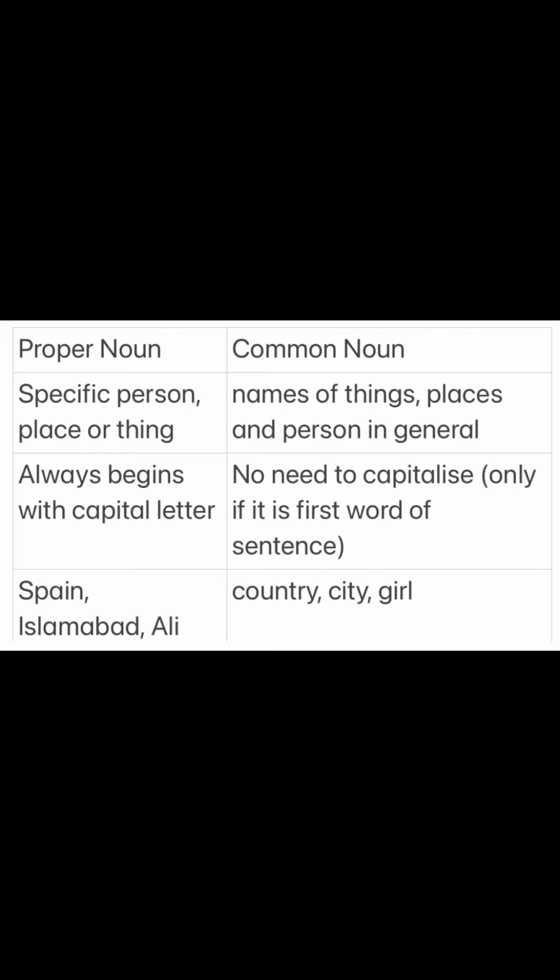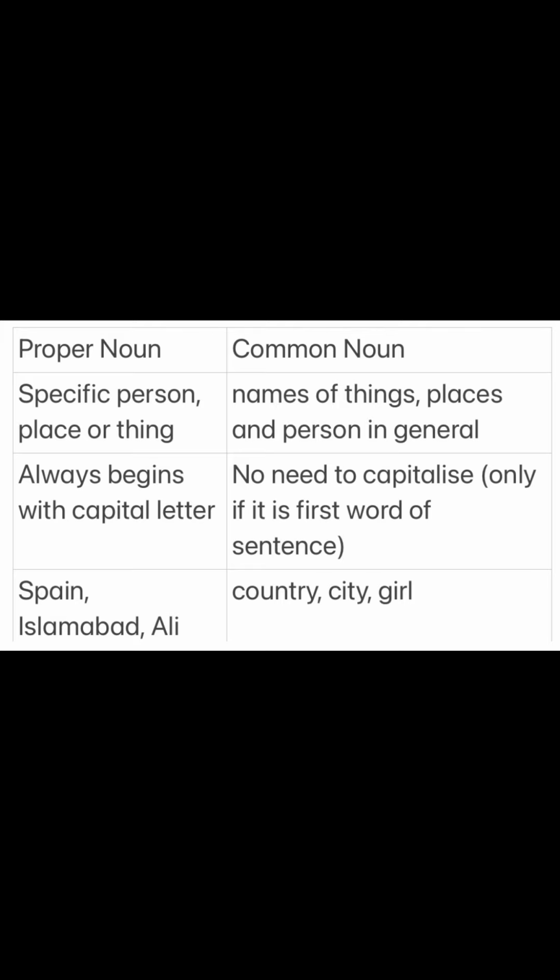A specific person can be, if I say that Usman is my brother. So the word Usman over here is a specific word that's referring to the specific person. I'm not just talking about any brother. I'm just taking the name of that specific person. So that name Usman is going to be the proper noun.